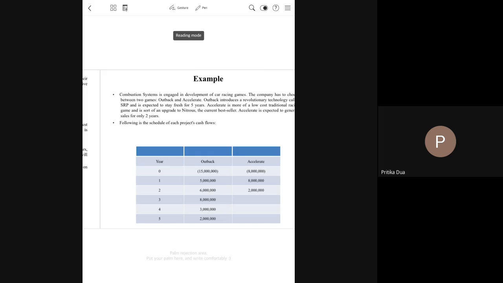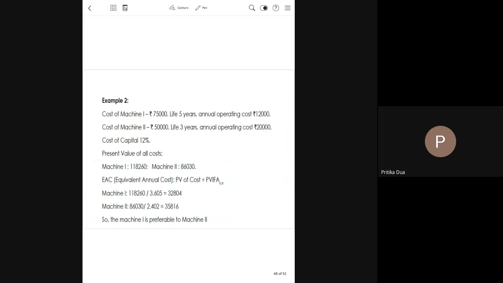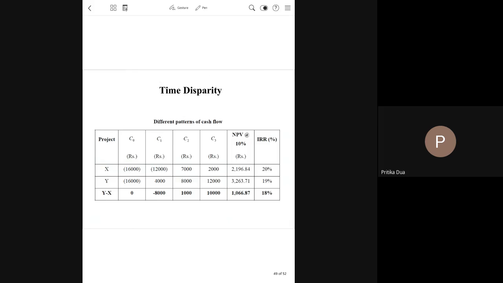Let me first move to the last problem situation, which is the time disparity. Now, what do we mean by time disparity? We are basically talking about the pattern of benefits among the mutually exclusive projects.